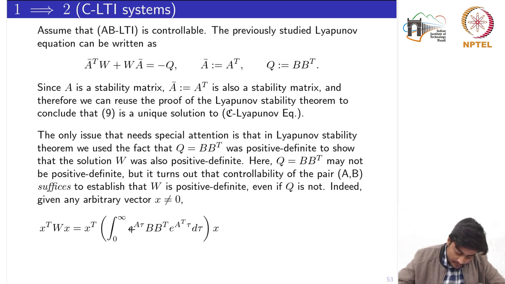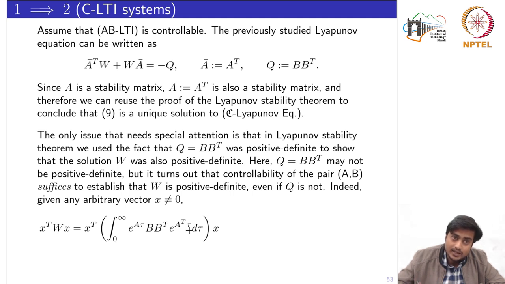Now notice that here we are computing the integral from 0 to infinity, and the integrand is nothing but a norm square, which means it is always positive.